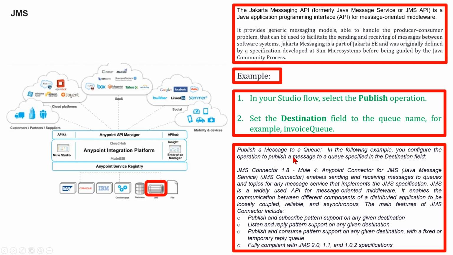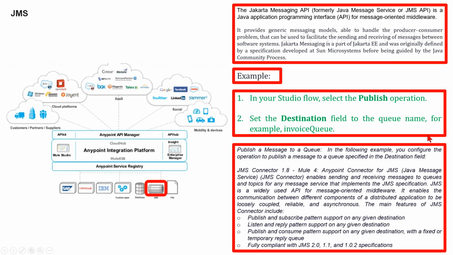Here, publish message to a queue. In this example, you configure the operation to publish a message to a queue specified in the destination field. In the JMS connector 1.8 Mule 4, Anypoint connector for JMS (Java Message Service), JMS connector enables sending and receiving messages to queues and topics for any message service that implements the JMS specification.